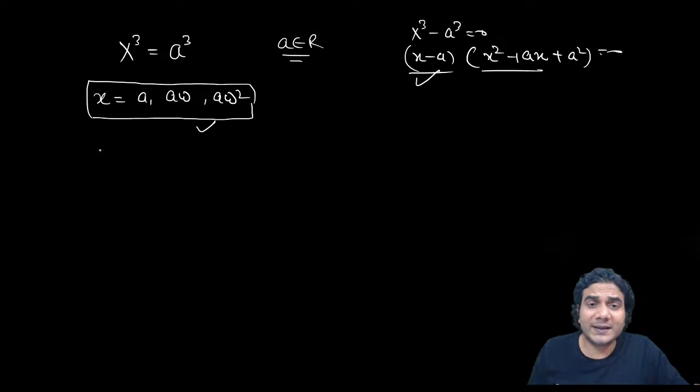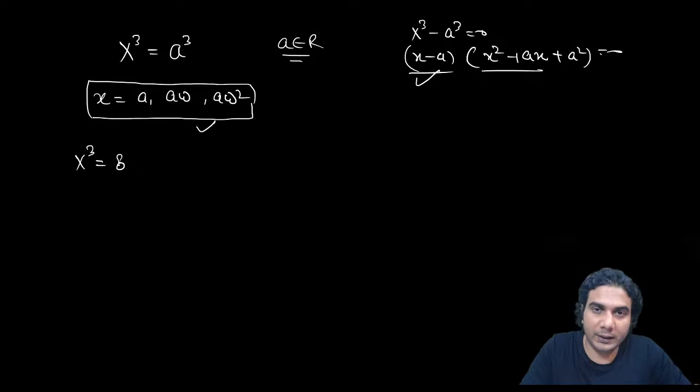So this is an important equation. Why am I telling you? Because sometimes you get x cube is equal to, say, 8. Now you study cube roots of unity, and you do a lot of questions based on them. So you are very much familiar with these two relations: 1 plus omega plus omega square is equal to 0 and omega cube is equal to 1.